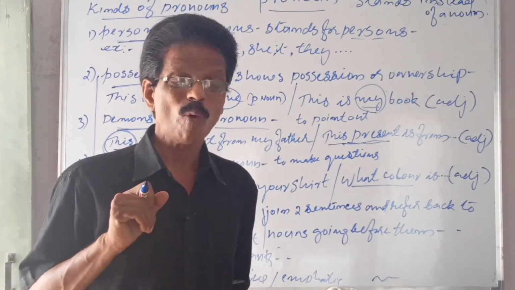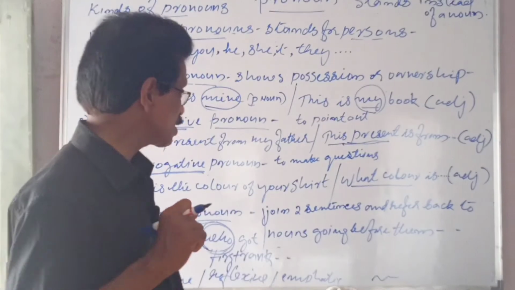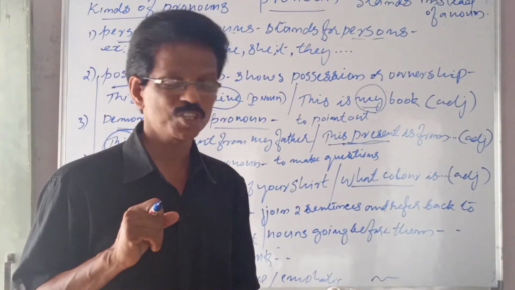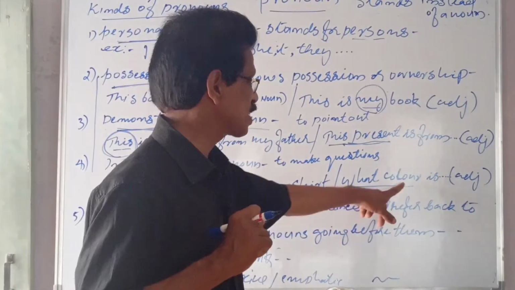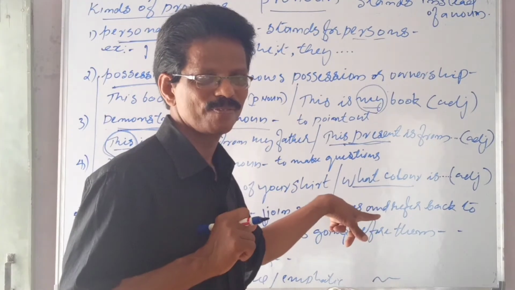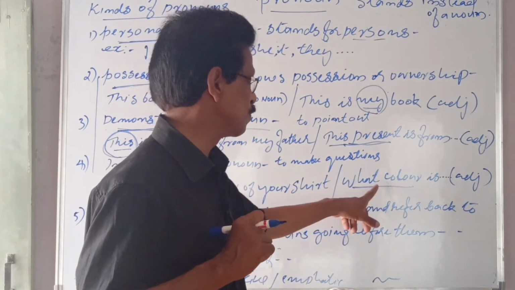Black. What stands for the color? Black. Whereas, what color is your shirt? That what color, you see, does not stand for. It goes together, modifies, qualifies, and is used to make questions. So it is an adjective.